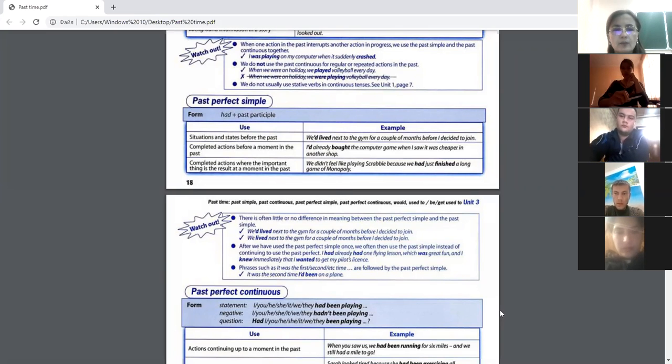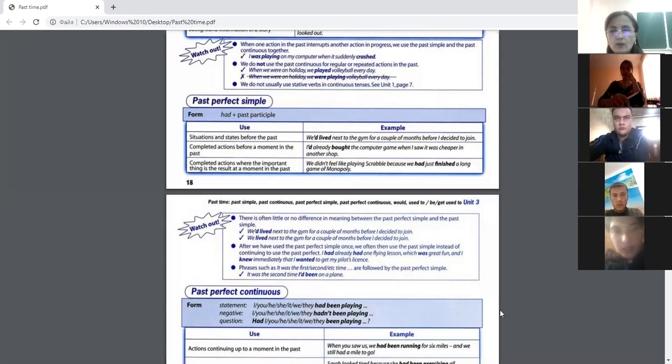Situations and states before the past. We had lived next to the gym for a couple of months before I decided to join. The next one: completed actions before a moment in the past. I had already bought the computer game when I saw it was cheaper in another shop.